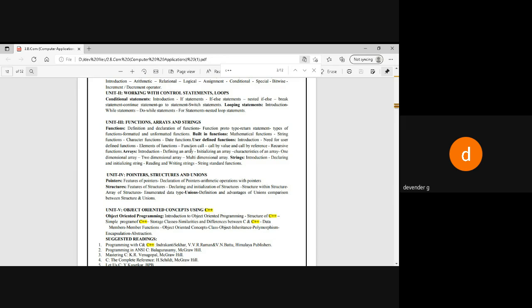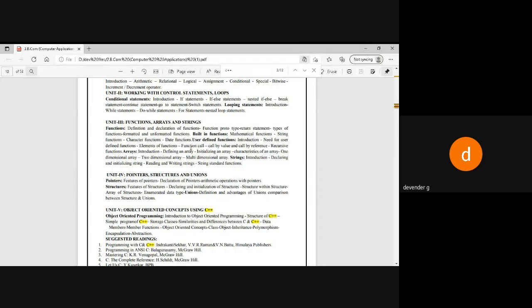So we are going to learn about call by value and call by reference. We'll be learning about recursive functions. In the functions topic, we'll learn the definition and how we are going to declare the prototype. The prototype is nothing but the structure of the function we are going to declare. Then we'll be seeing the ready-made functions which are available.